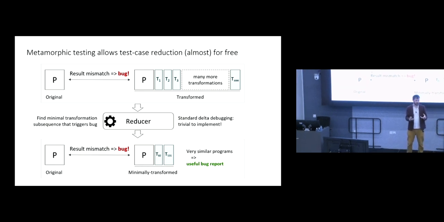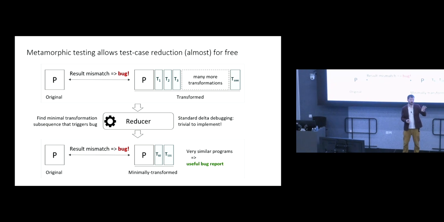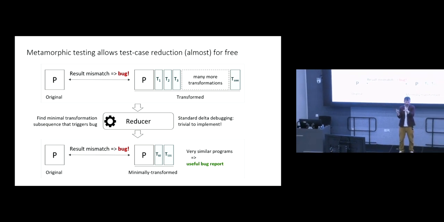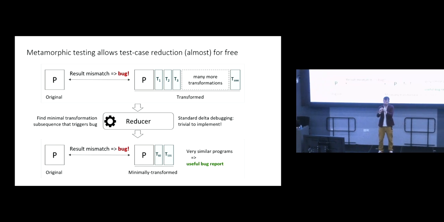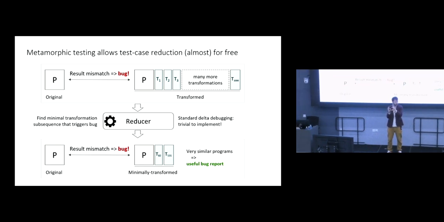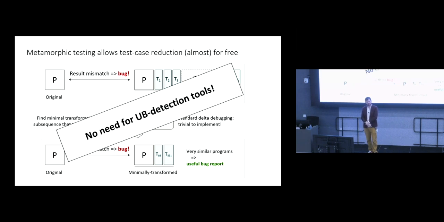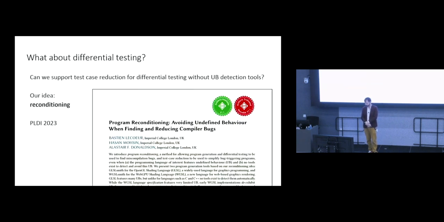they constitute a bug report we can file, where we can say to the compiler developer, look, this very simple program P works just fine. If we consider this very similar program, P prime, that's obviously got the same semantics, because look, just these two small transformations have been applied, we get a different result. Then that is actionable for the compiler developers, as long as P is relatively small in the first place and the transformations applied to it are not too drastic. So no need for undefined behavior detection tools here.